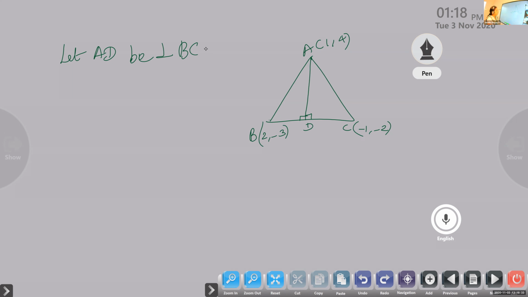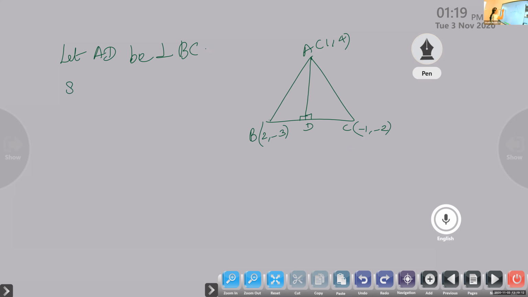Dia, can you tell me which form you will use here to find equation AD? Which form you will use? Point slope. Point slope, very good. One point is given. Point D will not be able to find, but we can find the slope of BC, isn't it? So from there we can find out what is the slope of AD. So here we are going to use point slope form.